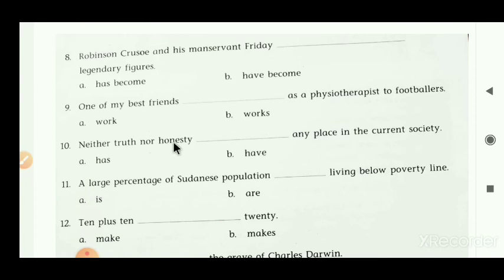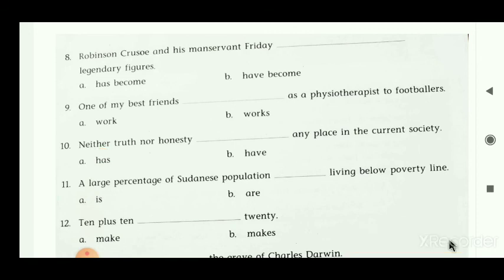According to that singular subject, we have to put a singular verb. Which is the singular verb here? Has is a singular verb. So the correct answer becomes has. The finalized sentence becomes: Neither truth nor honesty has any place in the current society.